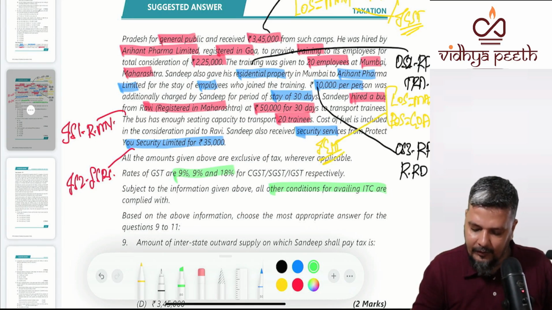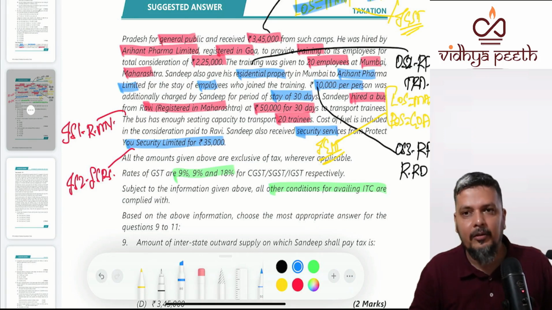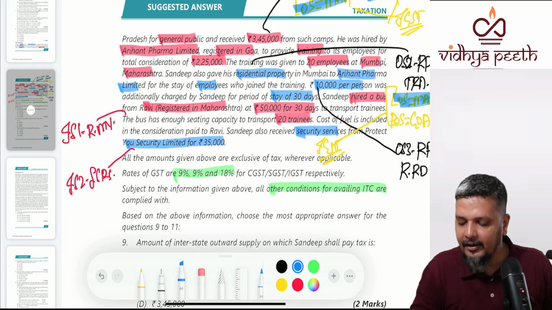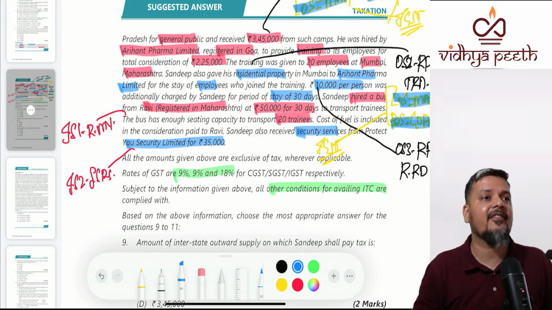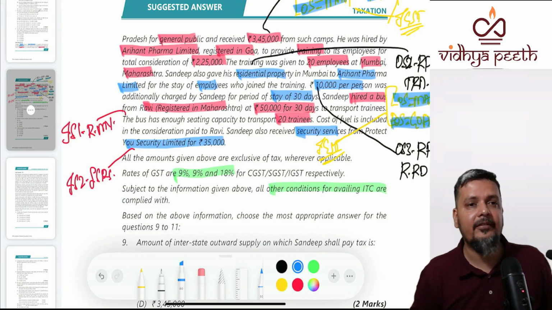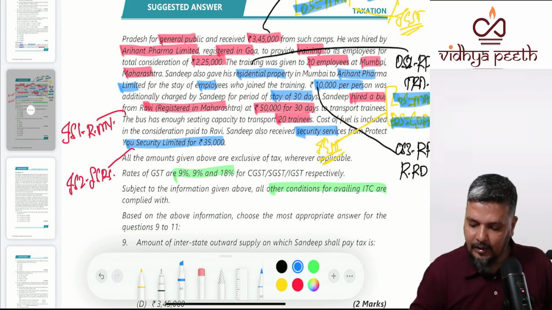IGST. So if you see the first case, location of supplier, Maharashtra. Place of supply, Uttar Pradesh, where training happens, unregistered. Here location of supplier, Maharashtra. Though training happens in Maharashtra, place of supply is not Maharashtra, it is Goa. Why? It is to a registered person. What about the third supply?